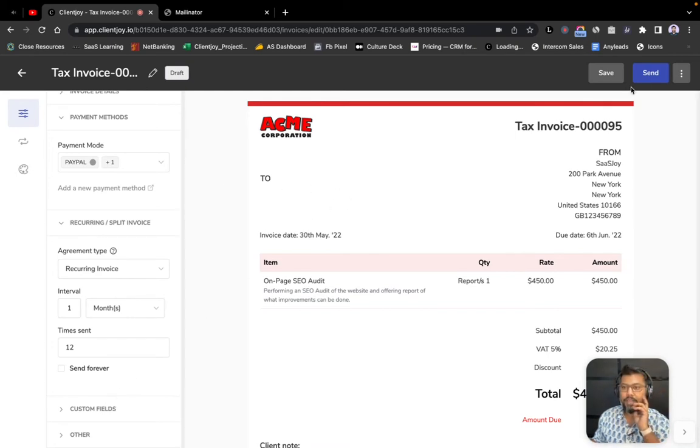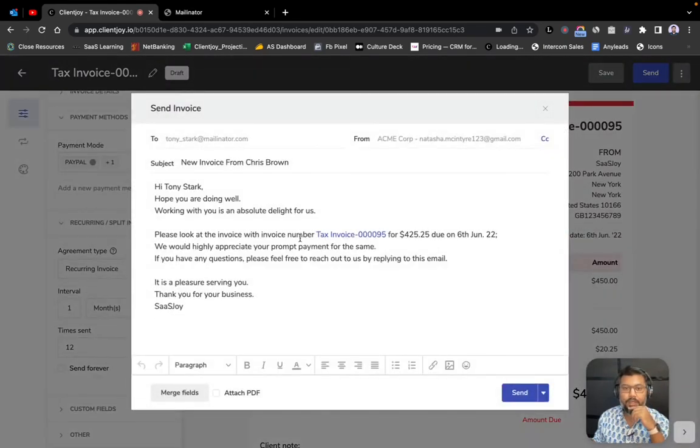And that's pretty much it. I'll just hit send. When I click on send, again, it will open the modal window with all the details over here. Tony prefers invoices to be sent as PDF, and so I can do that. I can do that as a capability, but I'll not be able to do it right now because unfortunately the public inbox of Mailinator does not accept attachments, so I just check it off. But you could do that.